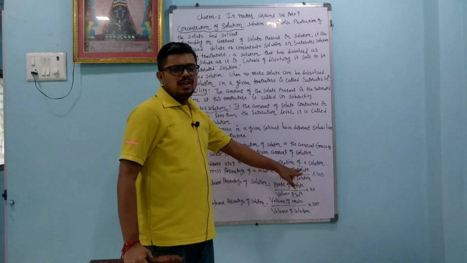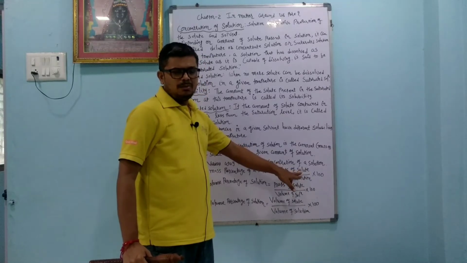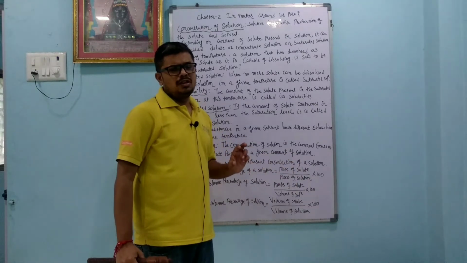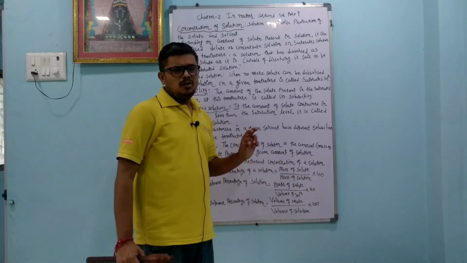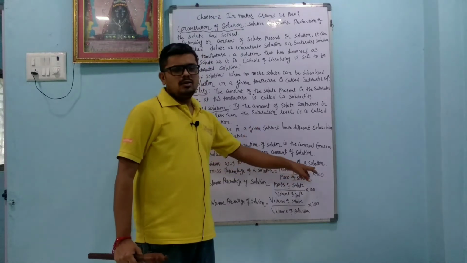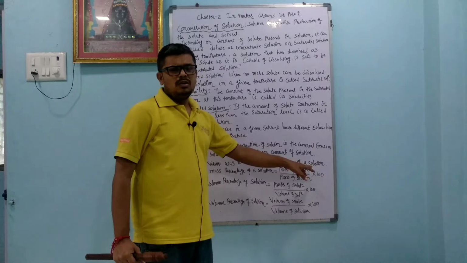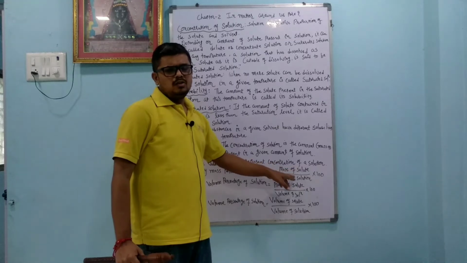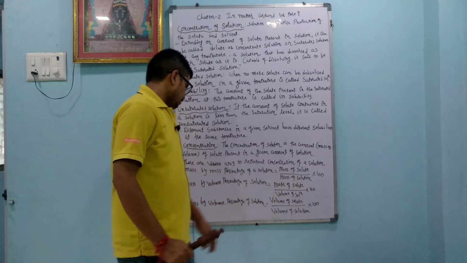So this solution is a 5% sugar solution. Suppose I want to make a 2% NaCl solution, then how do I make it? I take 2 gram of NaCl and 98 gram of water, so I get a 2% NaCl solution. Here we represent the amount of solute and solution in weight, so it is called mass by mass or weight by weight.